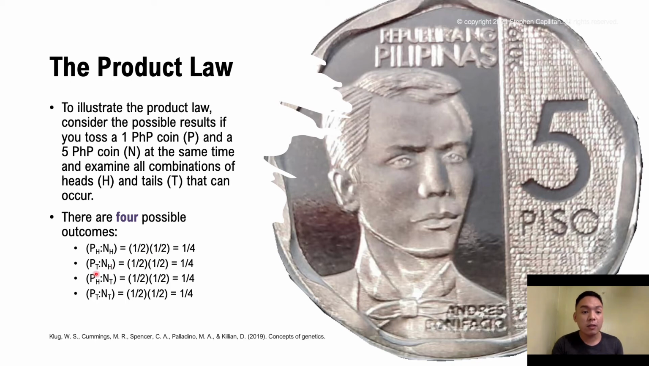So we also have the probability of getting a tail for the 1 peso coin and a head for the 5 peso coin. Then you have 1/2 times 1/2, and you get 1/4. The same thing goes with the head of the 1 peso coin and tail of your 5 peso coin, and lastly the tails of both your 1 peso coin and 5 peso coin. So the photo on your left is a 5 peso coin.